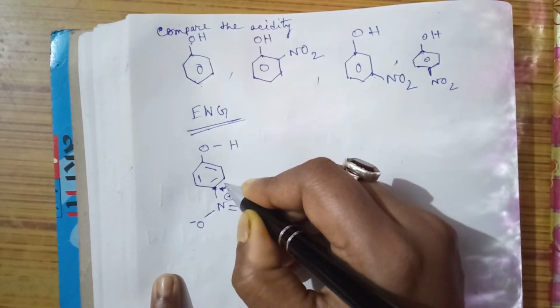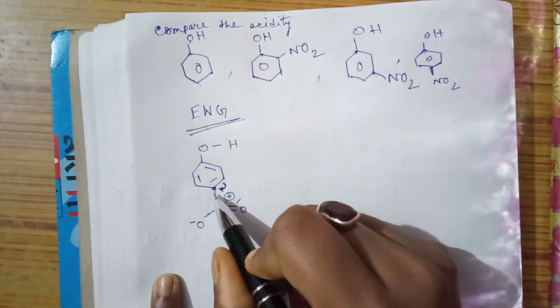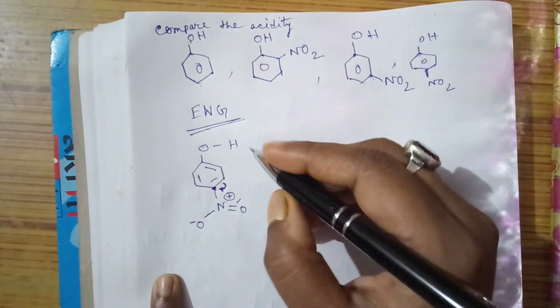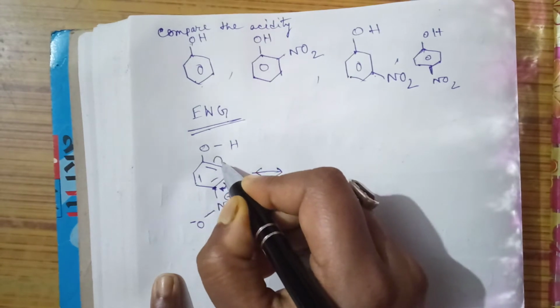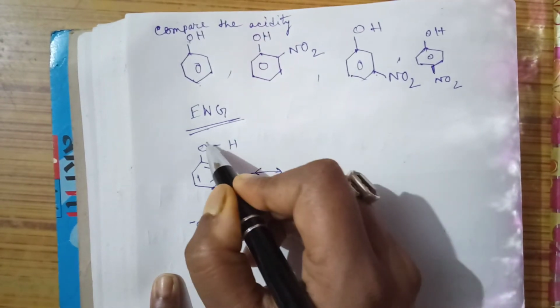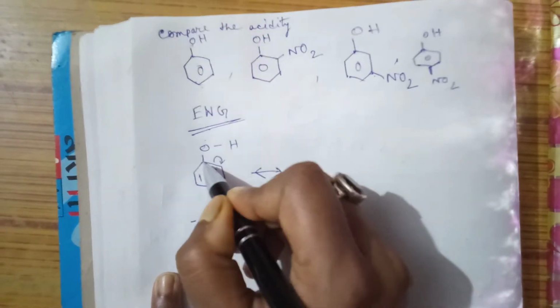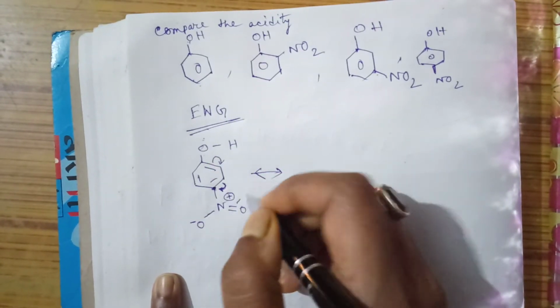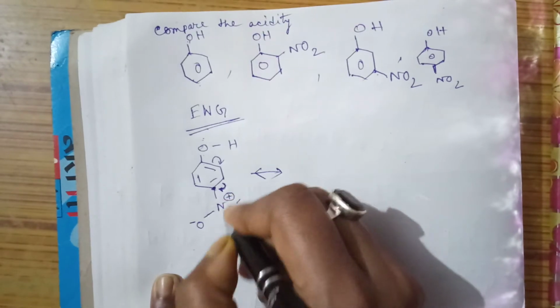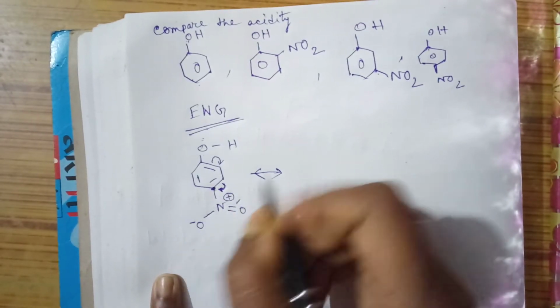Okay, the bond will break like this. If the bond will break like this, then this bond also will break like this. That means oxygen will have the positive charge, which will be dispersed by the nitro group.